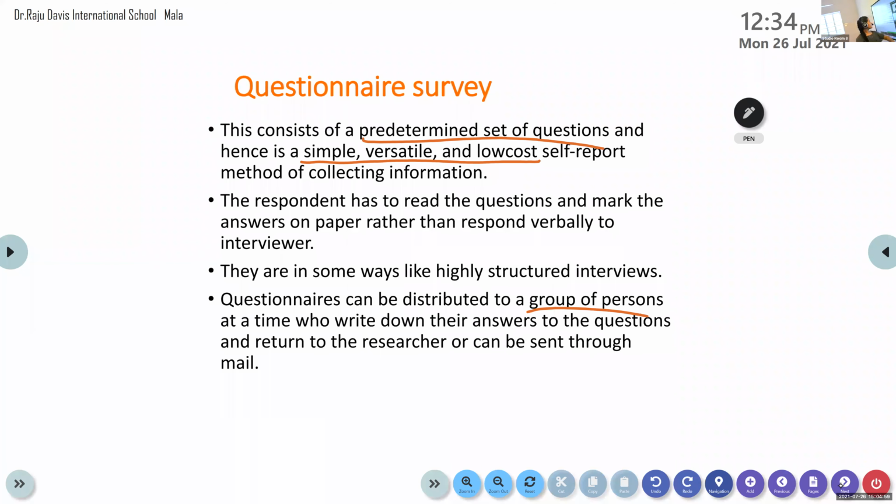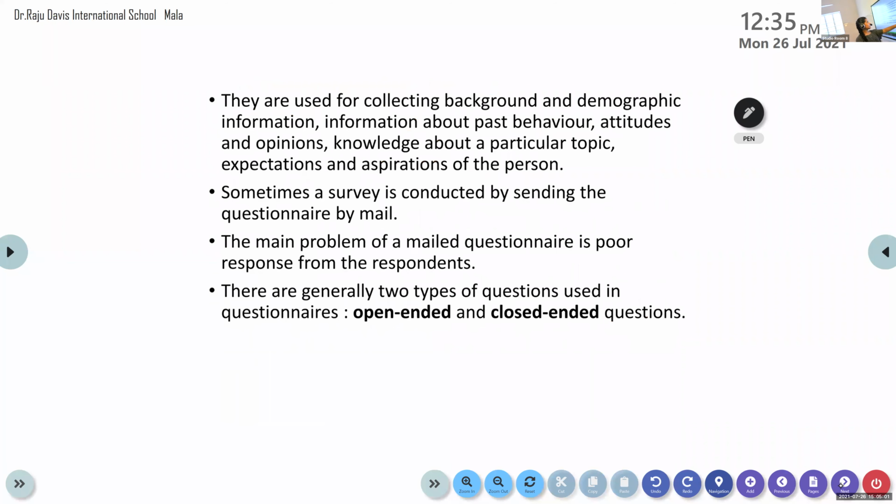Okay. Then what else do we have? They are used for collecting background and demographic information, information about past behavior, attitudes and opinions, knowledge about a particular topic, expectations and aspirations of the person. Again, this has a wider applicability. It's applied for various purposes to collect information regarding opinions, attitudes, then past behaviors. Earlier, how did you behave in a similar situation? For asking that also you can use questionnaires.